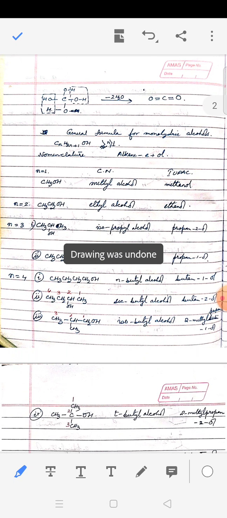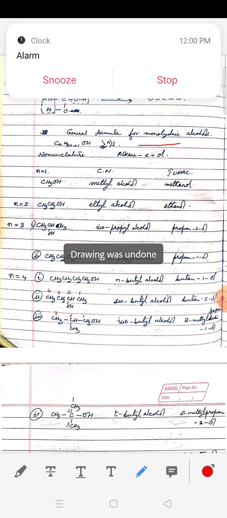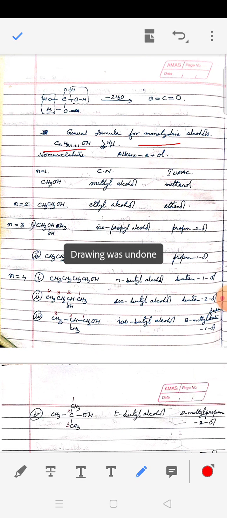So next we try to learn the nomenclature. Now before doing the nomenclature, we need to know the general formula of monohydric alcohols. What do you mean by monohydric alcohols? Mono means one. Monohydric alcohol means we are talking about alcohols having only one OH group. So the general formula is CnH2n+1OH, where n is greater than or equal to 1.